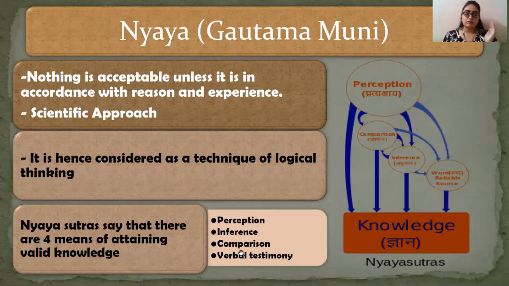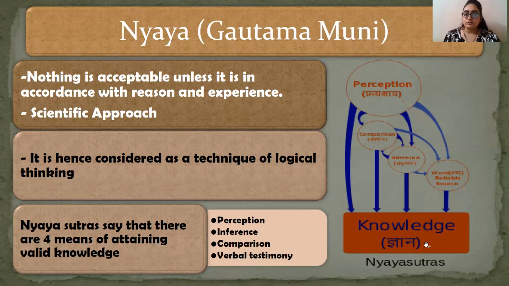If you remember it like this, that verbal testimony is somewhat similar to hearing or shabda, then it is very easy to remember these things. In Nyaya we have perception, inference, comparison, and verbal testimony. In Samkhya we have perception, inference, and hearing or shabda. See, it's so easy. Now if you understand better from a diagram, here the diagram is also given.